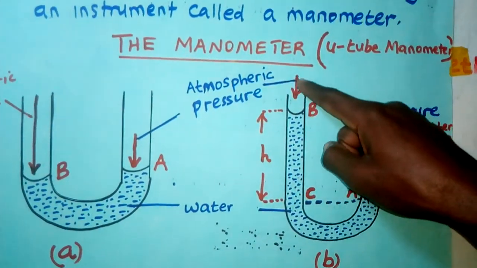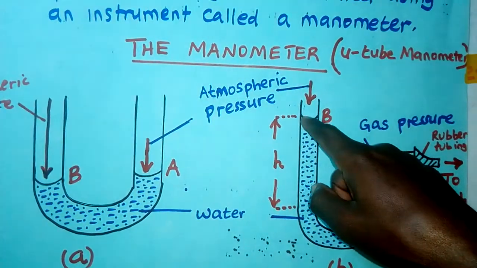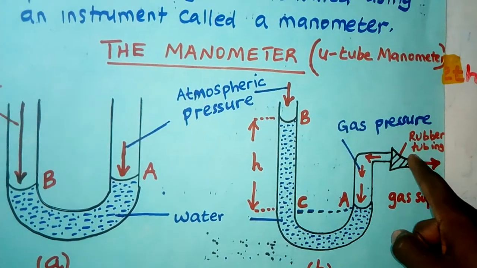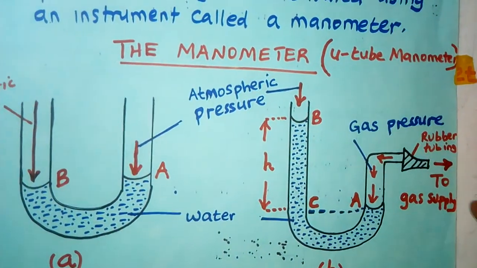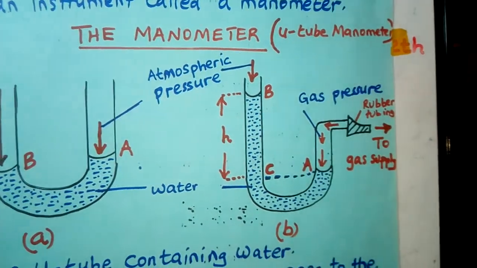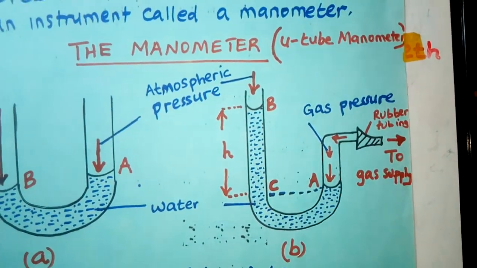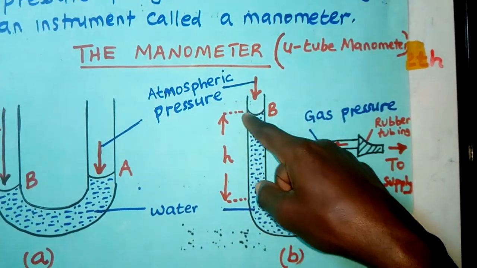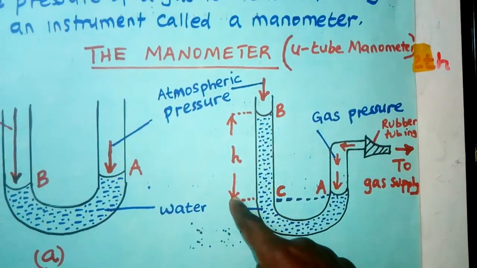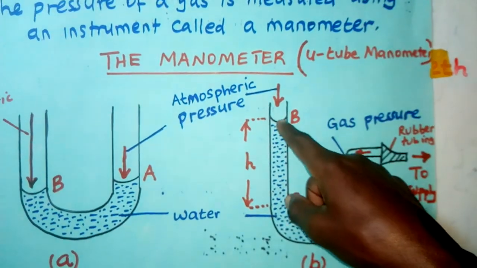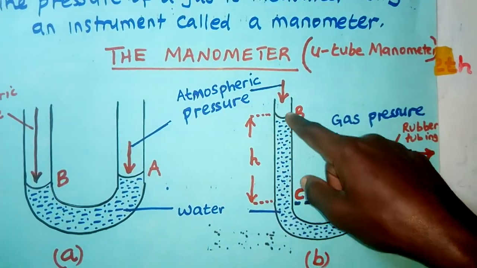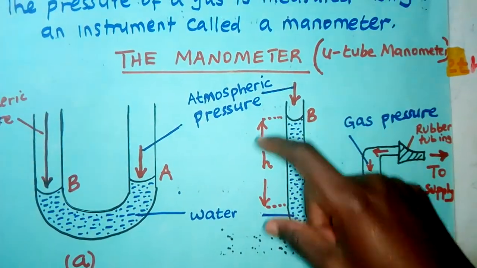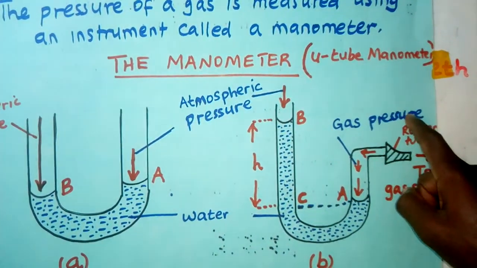So atmospheric pressure is pressing here down because this side is open to atmospheric pressure. But this side, it is closed, so it is not open to atmospheric pressure. Now, how do you measure the gas pressure now? There are three pressures now. There is atmospheric pressure. There is a pressure due to the liquid column because this liquid was here. Now it rose like this. So there is also pressure due to the liquid column, which made this thing move from here up to there because there is a difference in height. Then there is a gas pressure. So there are three pressures.